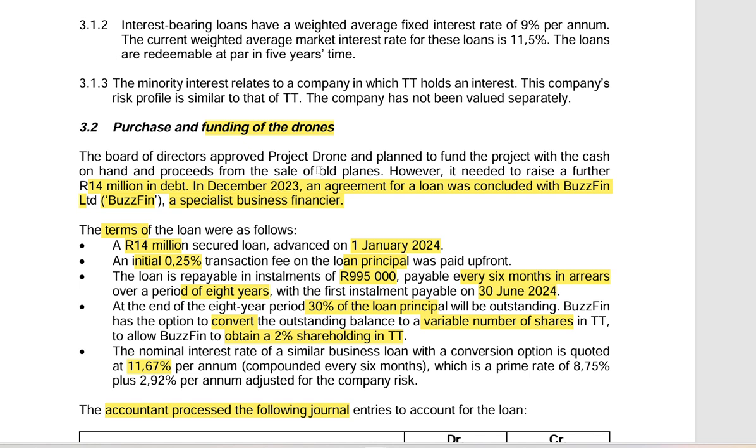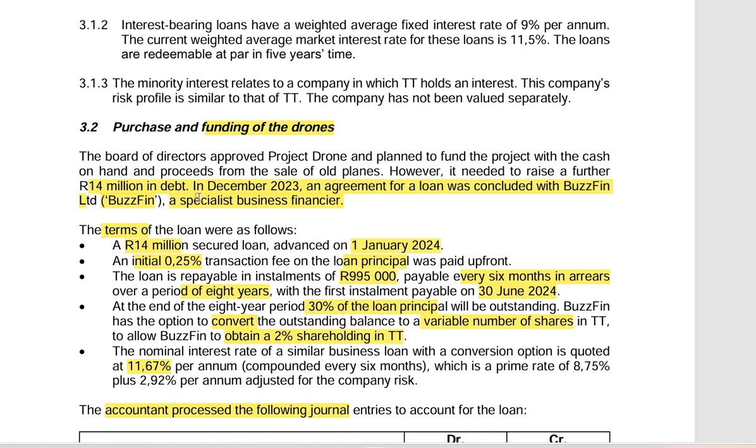However, the money from the sale of planes would not be enough for this project. Therefore, they need additional funding from BuzzFin. The amount that will be obtained from BuzzFin is 14 million, from 1 January 2024.